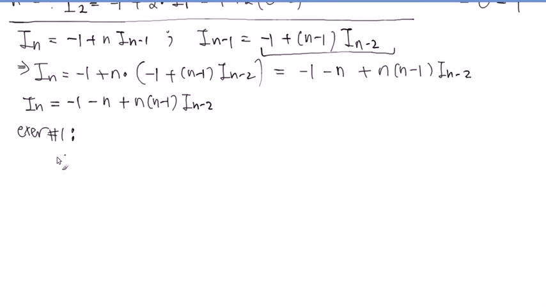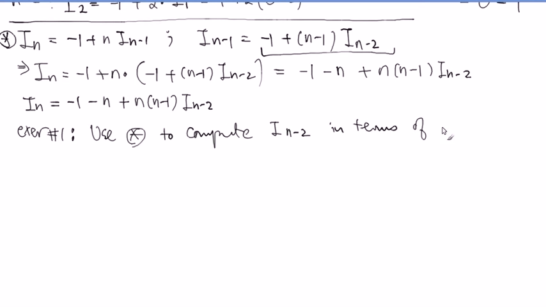So I want you to apply this original recursive formula. Use the original recursive formula to compute, it's a better word, I think. Compute I_{n-2}, that appeared here, right? In terms of I_{n-3}. So what is the gap in between these two indices? n minus 2 and n minus 3. Just one gap, right? Going down by 1. n minus 2 and n minus 3. So that'll work. One index in here, right-hand side is one less.